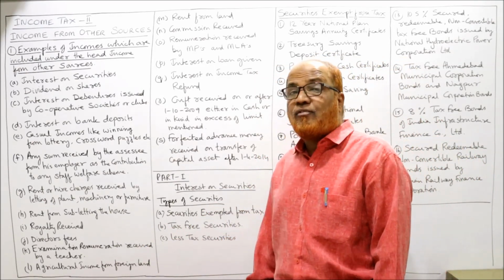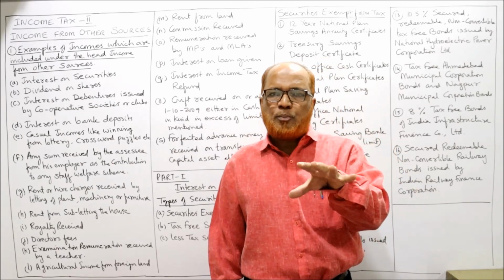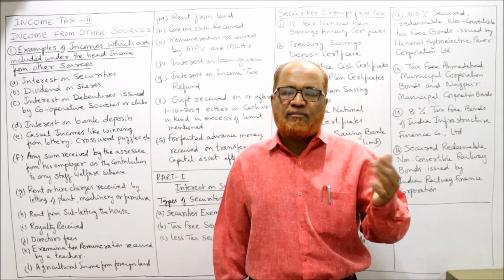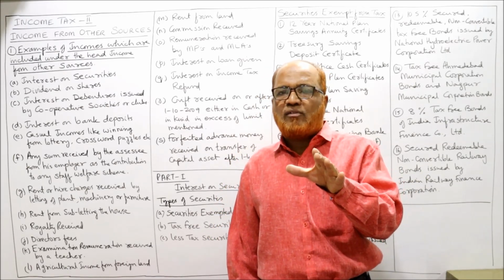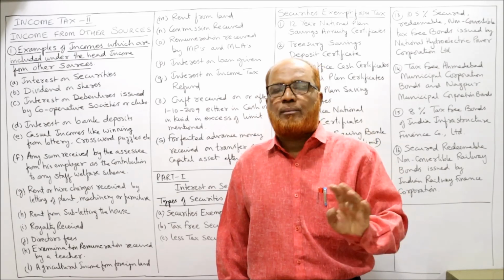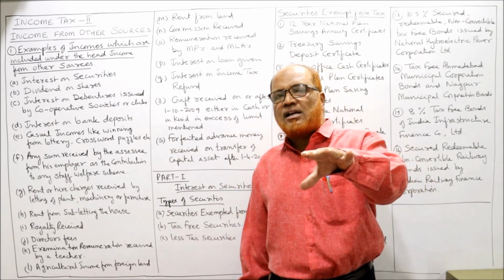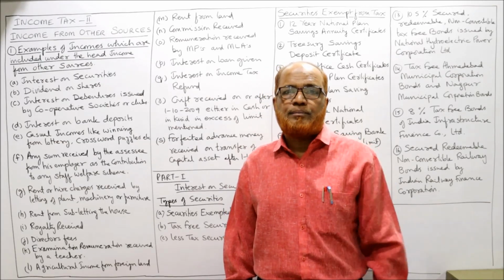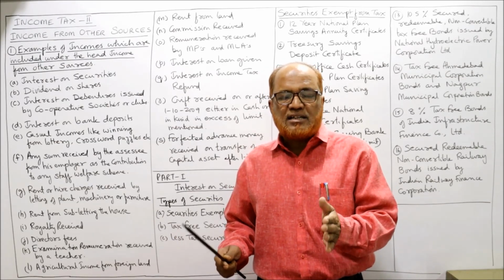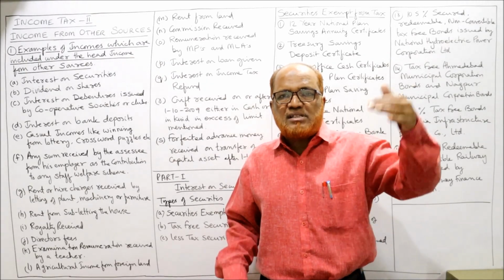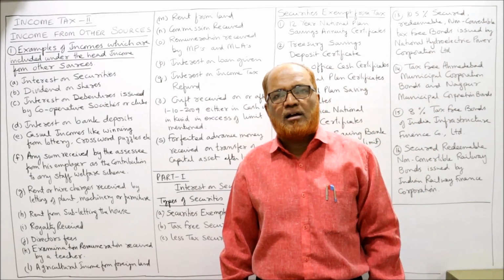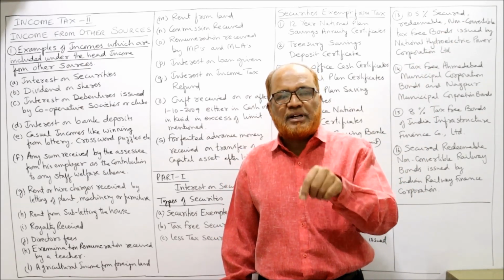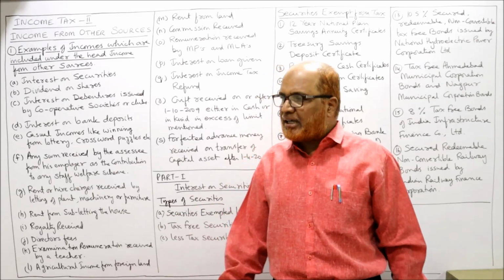Then agricultural income from foreign land. There are specific provisions regarding agricultural income in India. In another video, I'll explain the chargeability of income tax on Indian agricultural income. But here it is saying agricultural income from a foreign land, which is taxable in India. Example: a person, resident and ordinarily resident in India, has some agricultural land in Australia. From there he is earning some income, so it will be taxable in India under income from other sources.